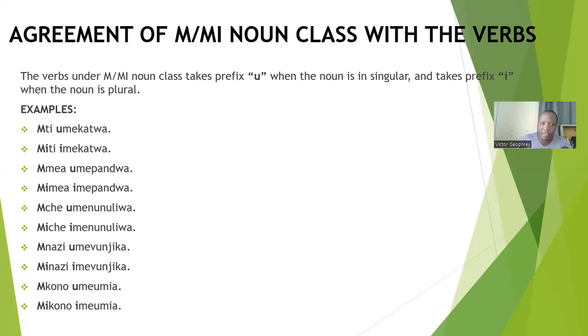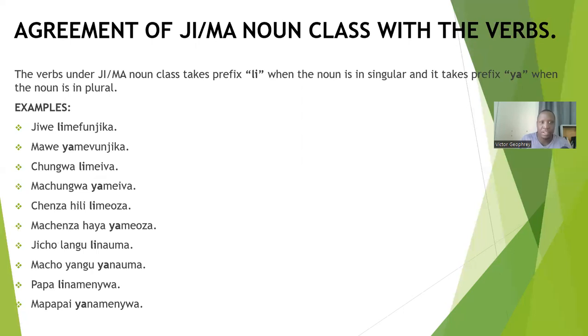Okay? Now let's see another noun class, which is the ji-ma noun class. We're going to see the agreement of the ji-ma noun class with the verbs. Karibu sana. It's simple, as in the other noun classes we have learned. Over here also it's simple.